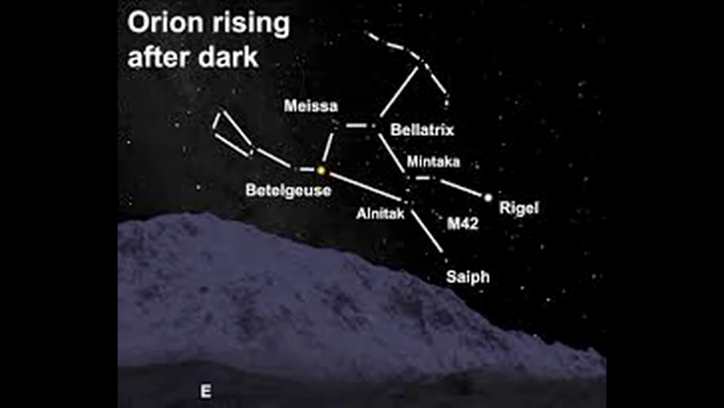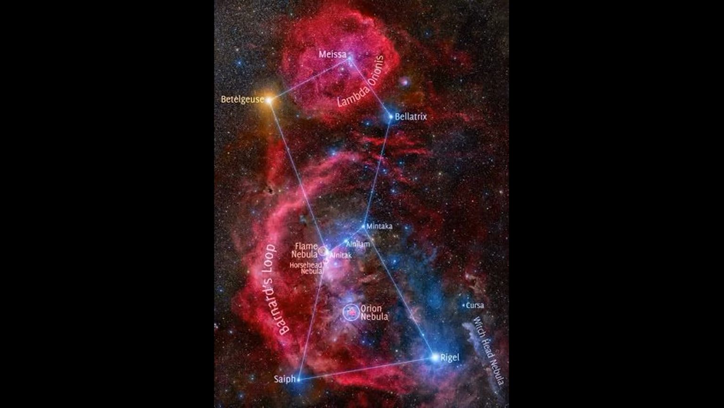It is easiest to see Orion by locating the stars that make up his belt along with Rigel, a bluish star on the lower right, and Betelgeuse, a reddish star on the upper left.